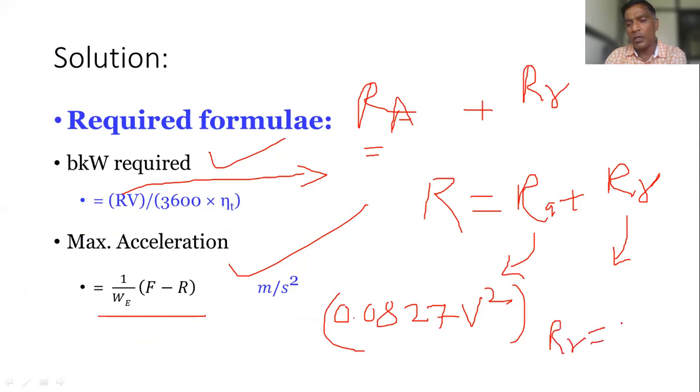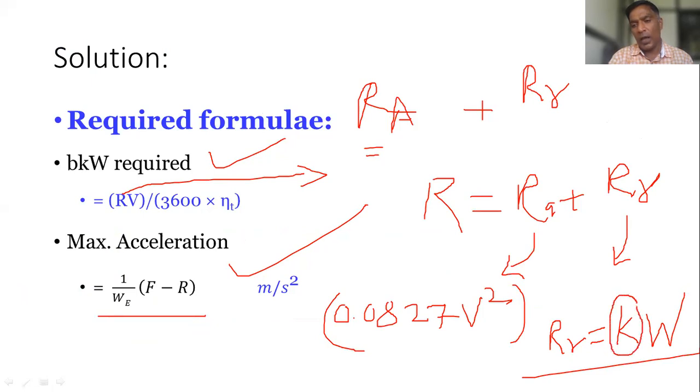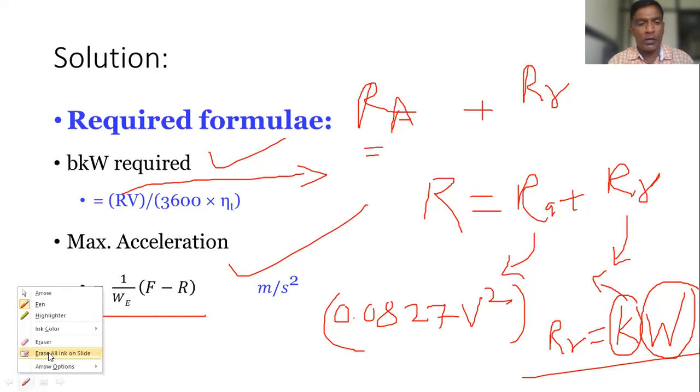You know this is the formula: K times W, where K is the coefficient of rolling resistance and W is the total weight of the vehicle. But instead of giving the value of K, they have given one more proportion. What is that proportion?